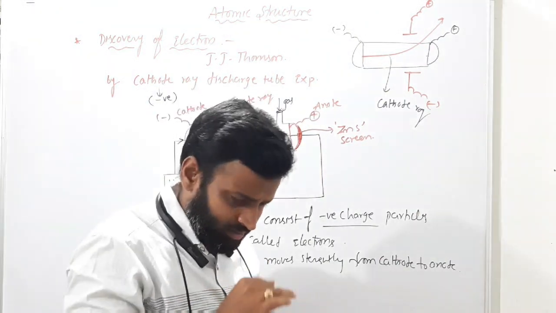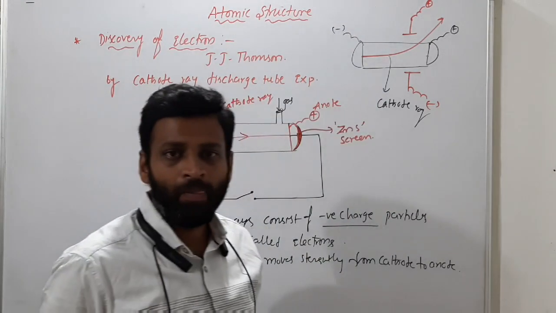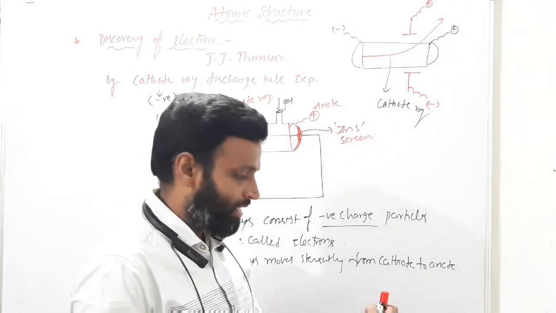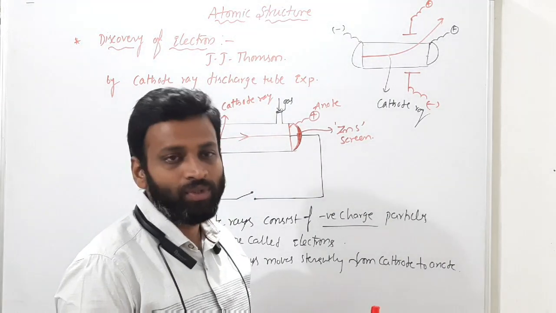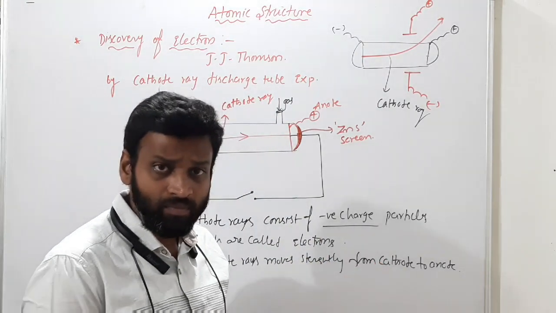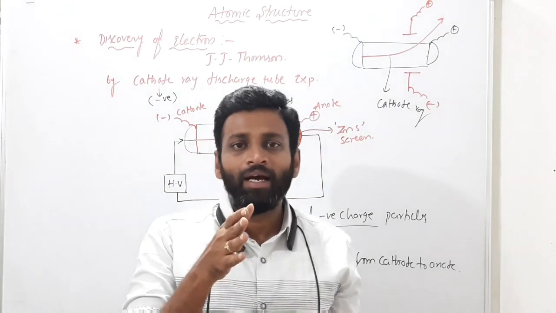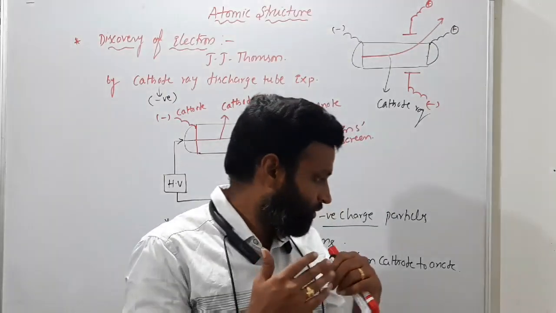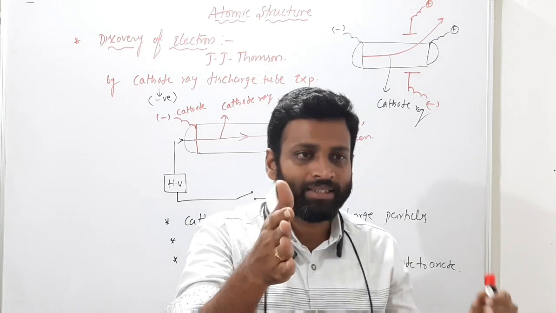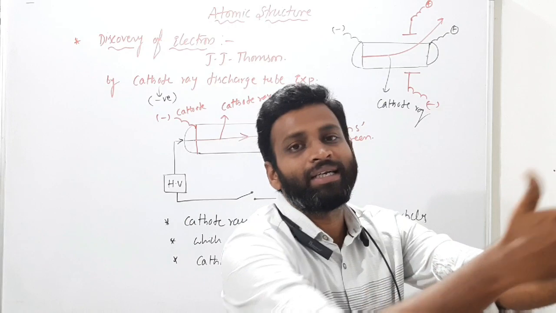Getting? In the absence of an electric field, they move straight like this. But suddenly some external friend came. Who is that external friend? That electric field, the anode. So these are negatively charged, and they suddenly move towards the external anode. Correct or not? Actually, I will move straight. If I am not having any deviations, I'll move straight. Suddenly some person came, my friend came, so I will deflect in this way.